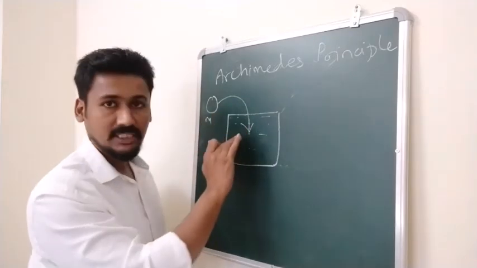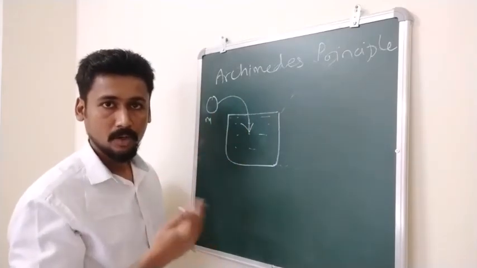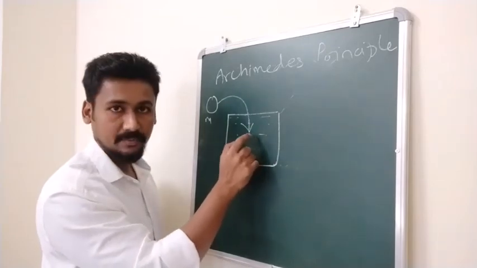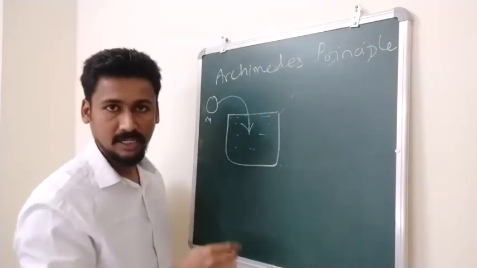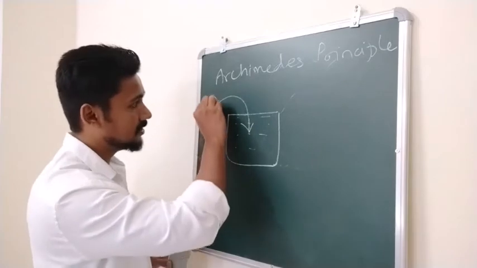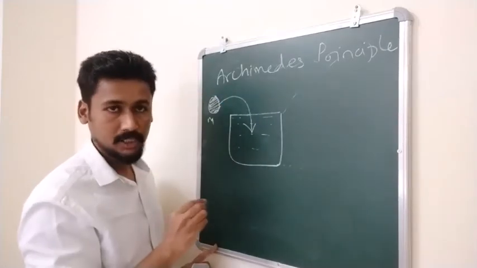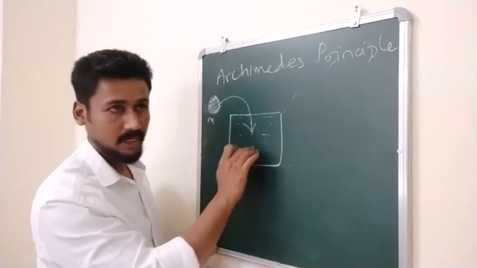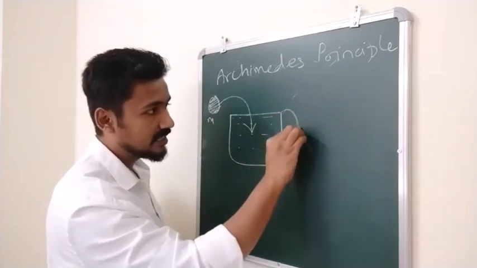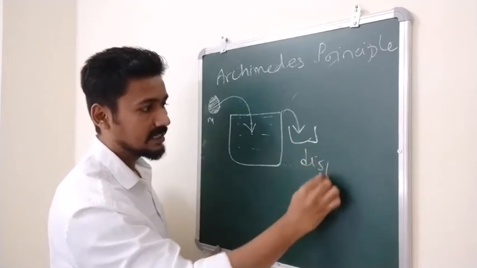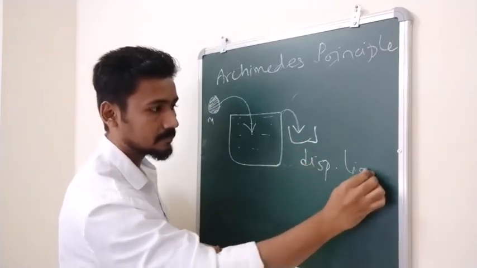When this object goes inside the liquid, what will happen? Obviously, because this object is going to occupy some space, some of the water will come out, right? So imagine a stone of mass m is put in water. When the stone goes inside the water, some amount of liquid will come out. This liquid we call the displaced liquid, correct?